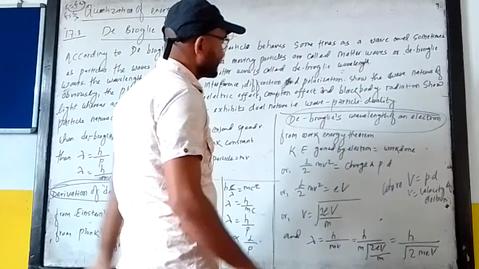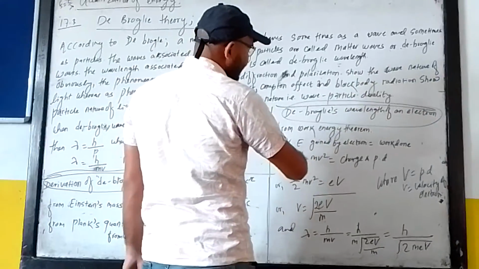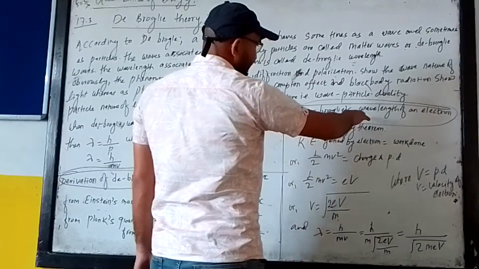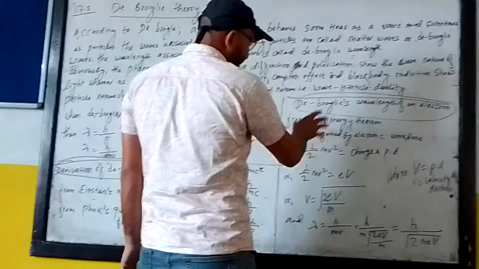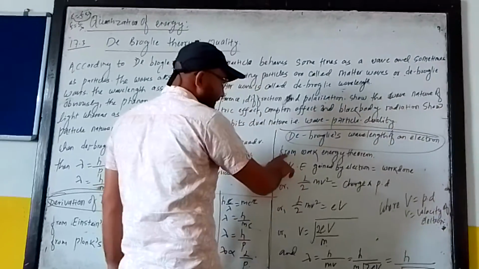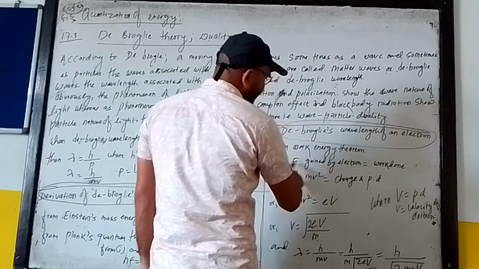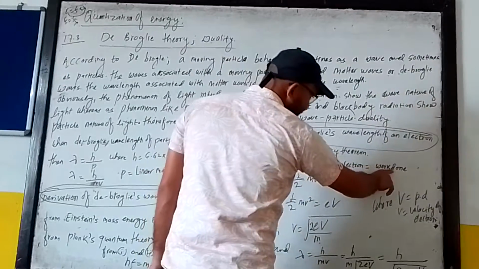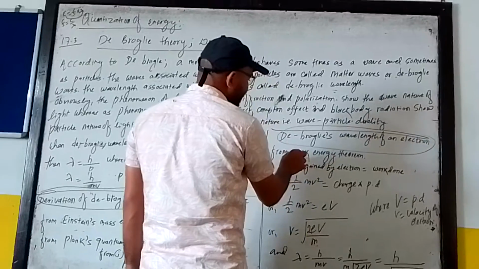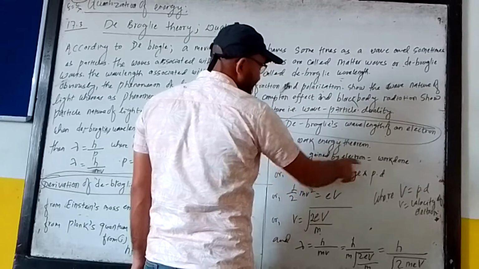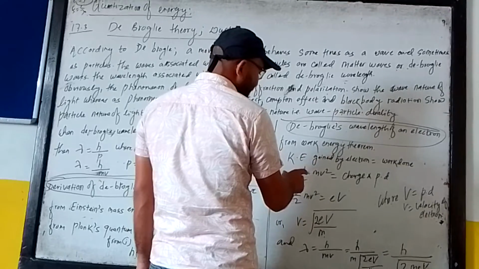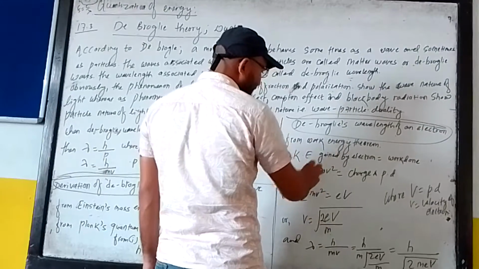Now, when we want the relation between kinetic energy and work done, that means the de Broglie wavelength of an electron, we use this: the kinetic energy gained by the electron must be equal to the work done, from the work-energy theorem.